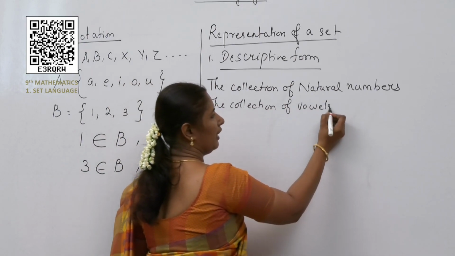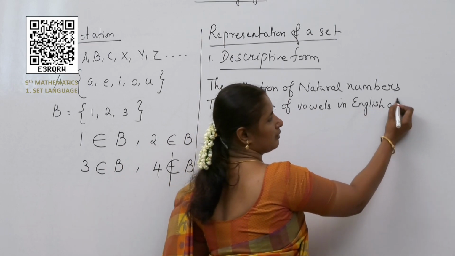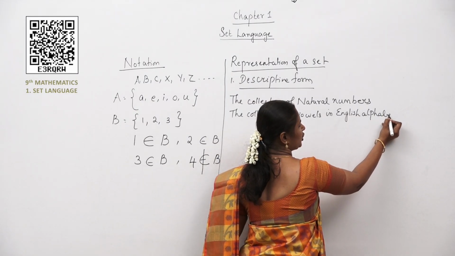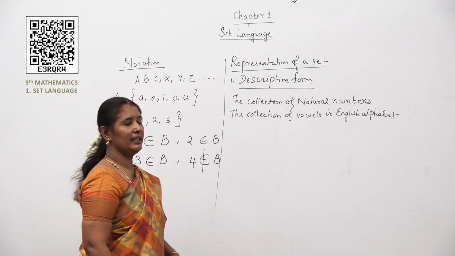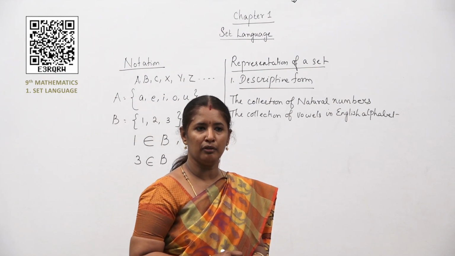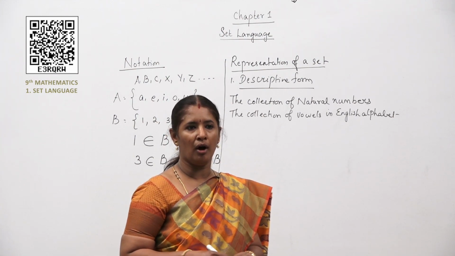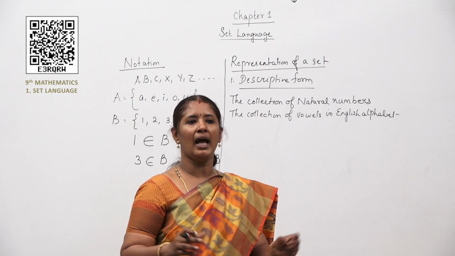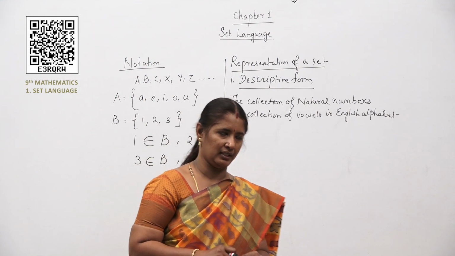The collection of vowels in English alphabet. All these are descriptive form. So, how will we represent in descriptive form, children? In descriptive form, the set is described in words.